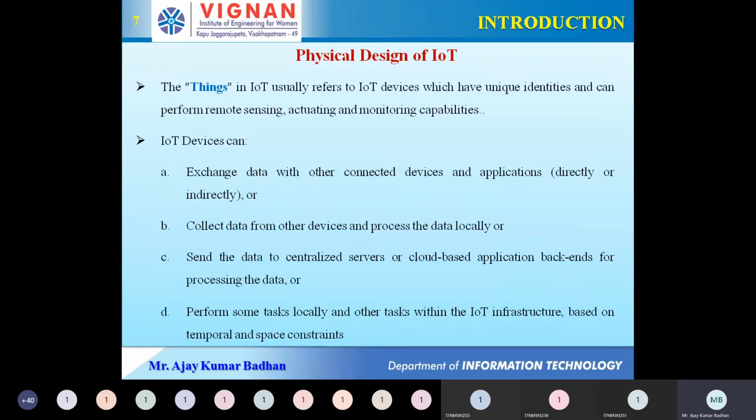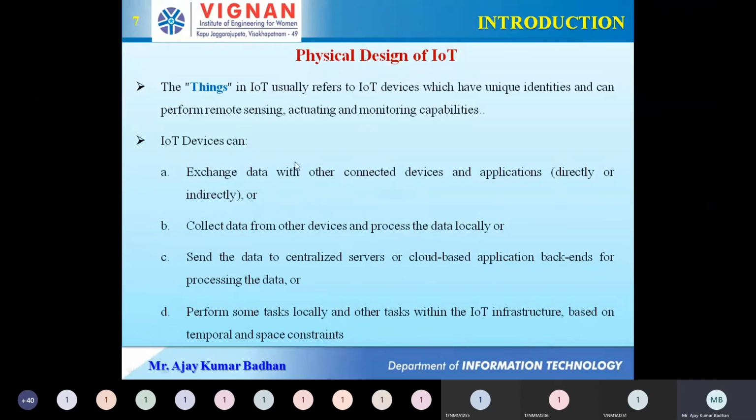So what kind of server? It may be a centralized server. Centralized servers are nothing but the servers which are located at one particular location. Cloud-based applications are different. Cloud-based applications are the ones where we store the information in the cloud, okay, and we can access it anywhere. But centralized servers are located at one particular location, but cloud is not the case. It can be located anywhere.